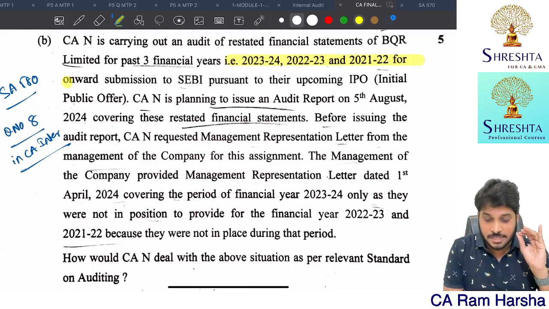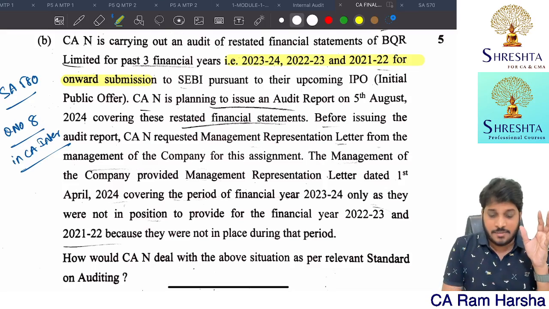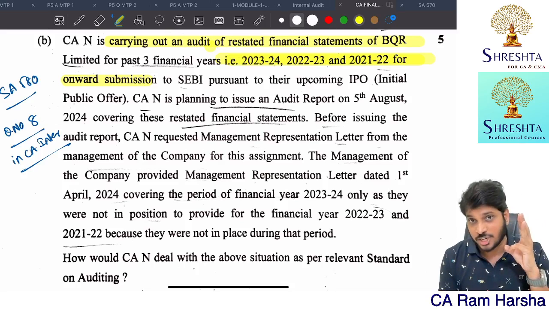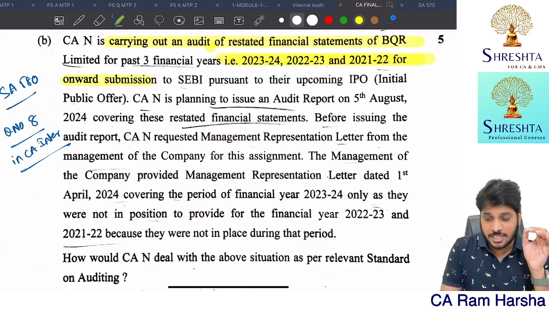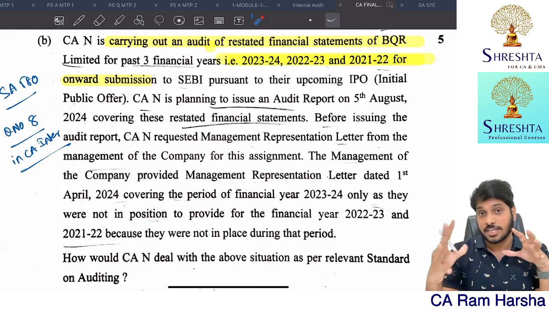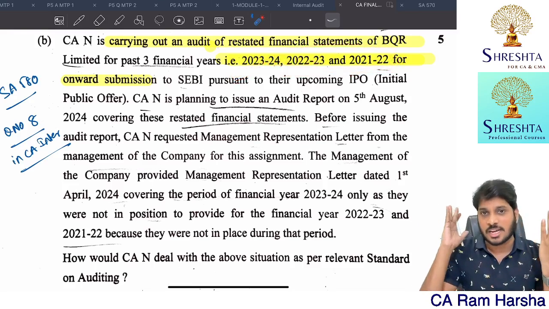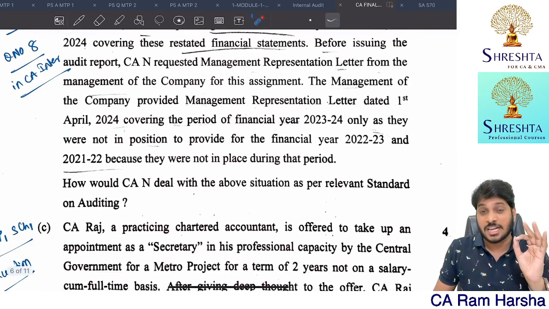Now this is regarding, here the auditor is giving an audit report on financial statements containing 3 years' figures. Or I can say you are doing an audit of restated financials of 3 financial years. At the end of the audit, you asked for the management representation. Management gave representation only for the latest year. The reason they are saying is, for these 2 years we are not present, sir. We are only present for this year. In the past years, that management is different. So how do we give? No, you must give representation. Being management, you must give representation for all the periods covered in the financial statements.